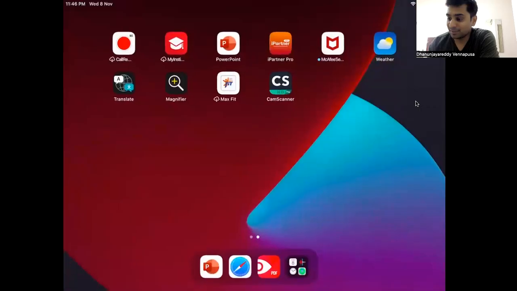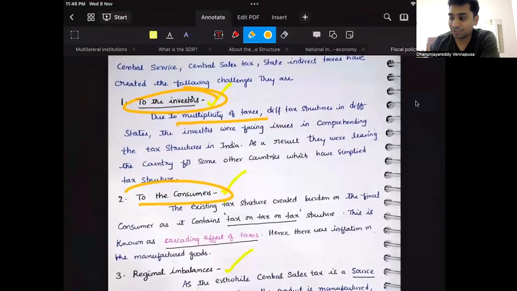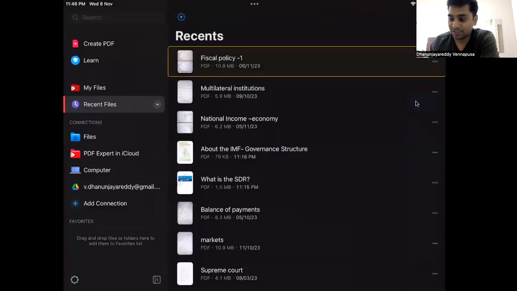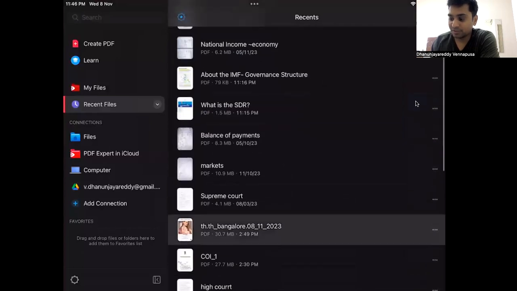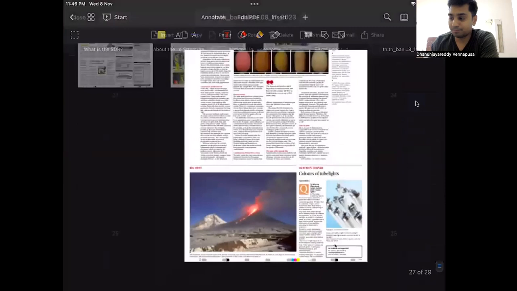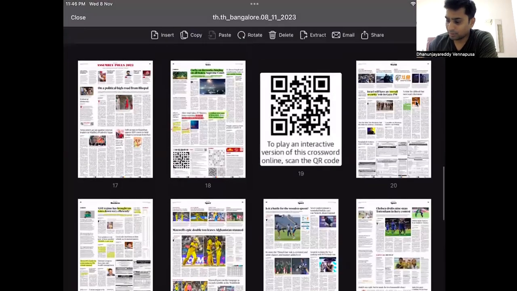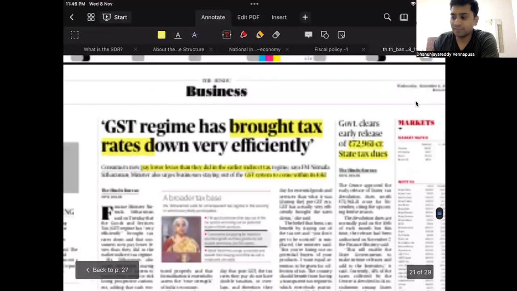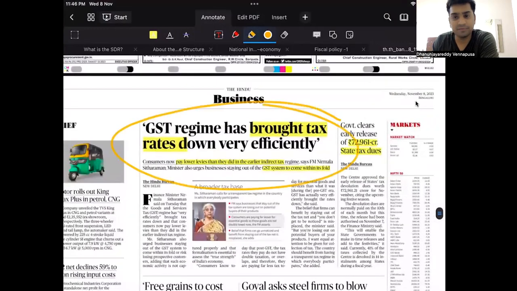This is a comment made by Nirmala Sitharaman in today's newspaper. If you have observed today's newspaper, let me show it. She has commented that because of the GST regime in India, it has brought tax rates down very efficiently. As a result, it is the consumers who have benefited. This is today's article, November 8, 2023. So the GST regime has brought down tax rates very efficiently. As a result, consumers are now paying lesser levies than they did earlier in the direct and indirect taxation structure. That is the reason why GST is important. There was huge news about GST this year, so they can ask this question.